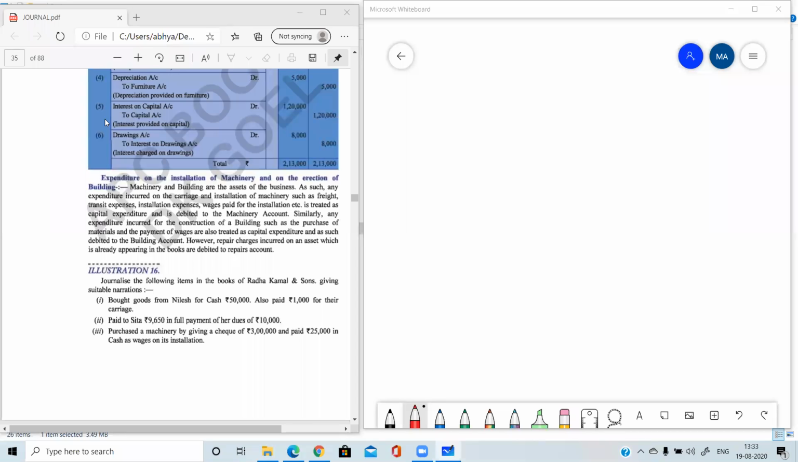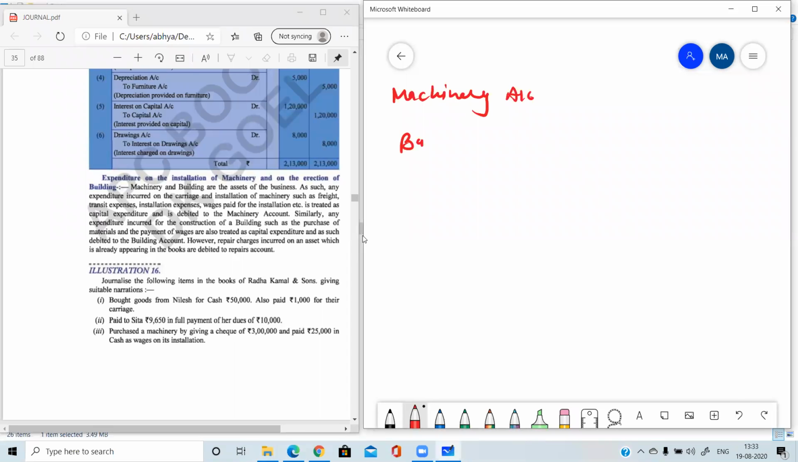Yes, we have purchased a machinery, so you can see that machine account is involved here. Let's analyze the transaction. One account is machine. Then you have made payment through check, so bank account is also there. And you have paid 25,000 in cash, so cash account is also there. Some students may assume that the wages are also there, but I told you when wages are paid on the installation of machine, that amount will be added to the machine cost. So we are not going to show it separately.